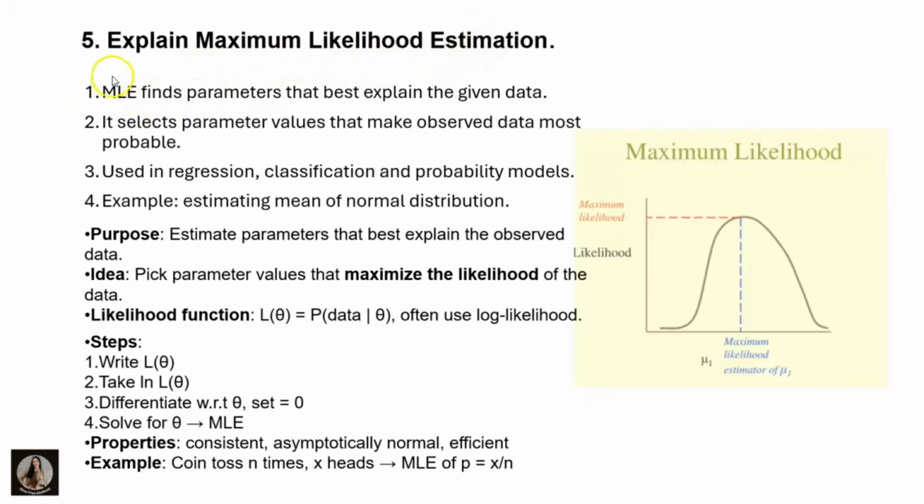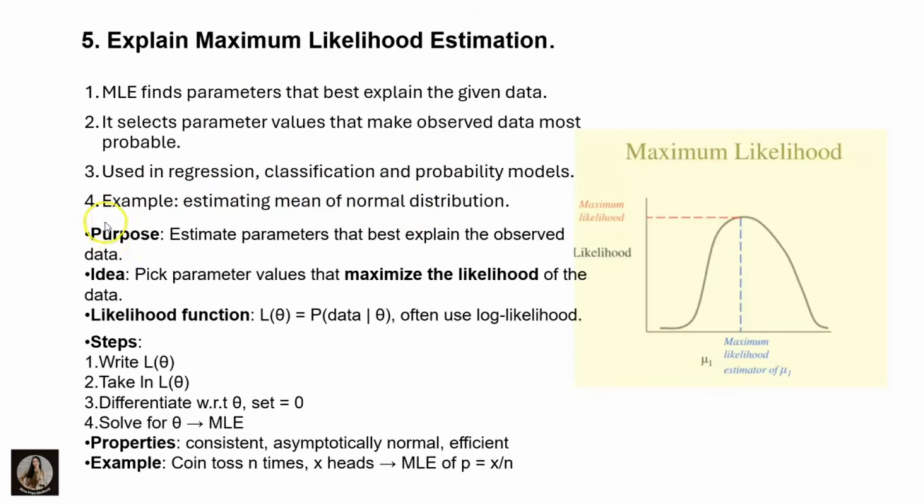Here the maximum likelihood estimation finds the parameters that best explain the given data. Whatever data I have given, based on that data, it will find the best parameters. Clear? It selects the parameter values that make the observed data most probable. It is used in regression, classification and probability models as well. For example, estimating the mean of a normal distribution.